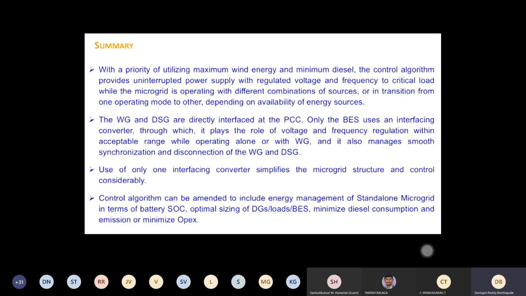Our main aim is to feed critical loads without any interruption, and you have to utilize more wind and other renewable energy. If there is any other renewable energy source, you have to use that one. And if there is no other option, then you turn on the diesel generator. This is how you make all these transitions.